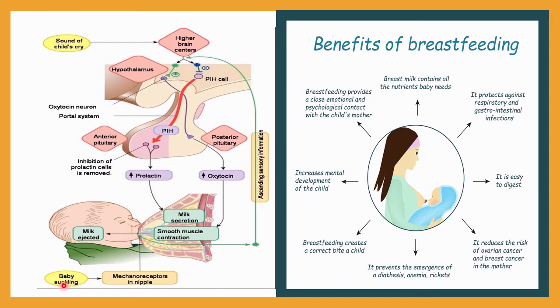As the baby is sucking the milk, at that time mechanoreceptors in the nipple will be induced. So there are receptors present on the nipple of the breast of a female or mother. When the baby is sucking the milk, the mechanoreceptors in the nipple will be induced, and as a result ascending sensory information will be sent to the higher brain centers. In this way more and more signals will be sent and more oxytocin will be secreted, and prolactin is also secreted, and as a result milk secretion is also induced.